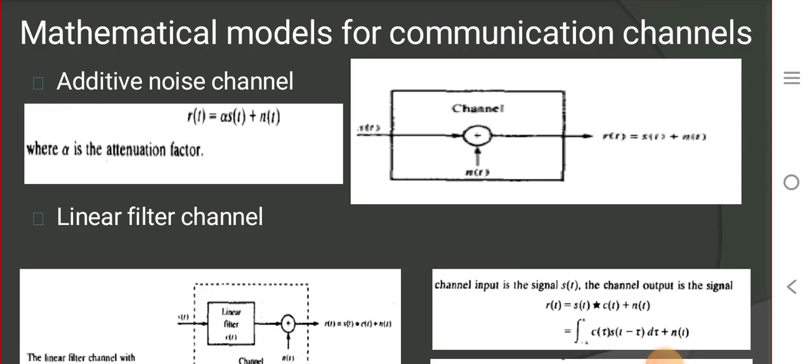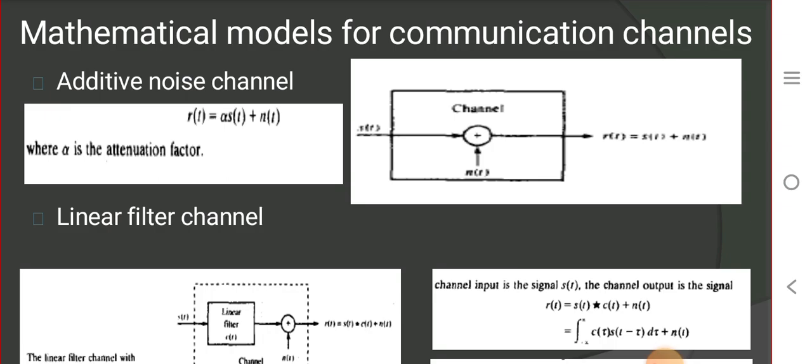Getting added with the noise, mathematically we represent this as signal s of t getting added with the noise n of t when it is transmitted over the channel. This happens when the channel is noisy. The additive noise over the channel arises due to the electronic components and also the amplifiers that are present at the receiver. Therefore, this is called additive noise.